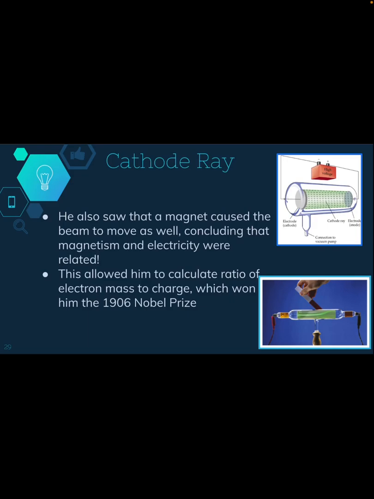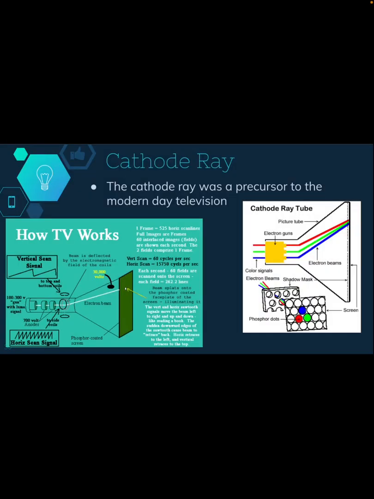This allowed him to calculate the ratio of electron mass to charge. So he won the Nobel Prize in 1906. Okay. The cathode ray was a precursor to the modern day television. So here's some little diagrams that you're more than welcome to pause and look over if you would like.